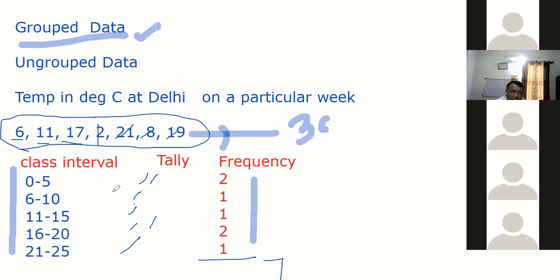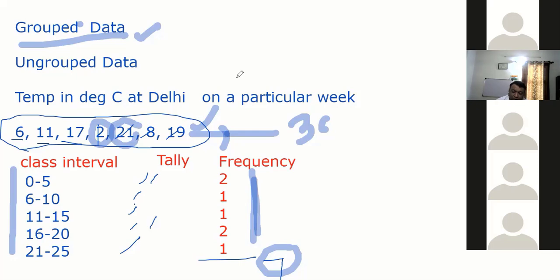Now in group data or ungrouped data, in both cases, frequency is the total number of data. I have a total number of 7. If you do frequency wise, a total of 7 data is coming here. So let's understand the different concepts here. Class interval is okay, 0 to 5. What is the range? My range of data, if we talk about ungrouped, my lowest is 2, highest is 21. The range is from 2 to 21.